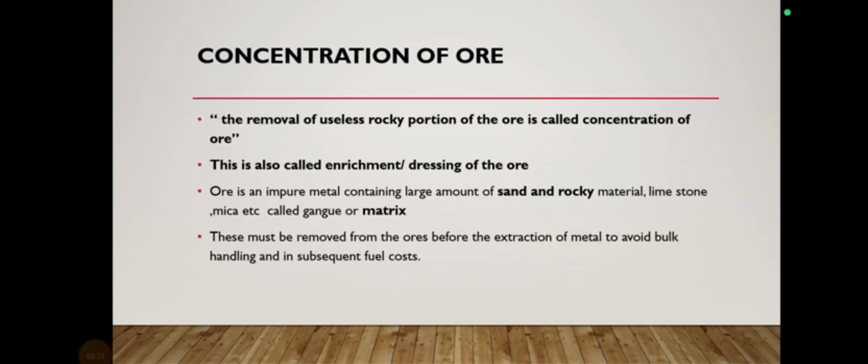And why is there a need to concentrate this ore? Because if the sand and rocky material are present along with the ore, it will be difficult to handle. Secondly, we are doing some heating procedures, so the fuel consumption will also be high if we are treating the ore along with the impurities. So the impurities need to be removed, and these impurities are called the gangue, or it can also be called the matrix. So this matrix has to be removed first.